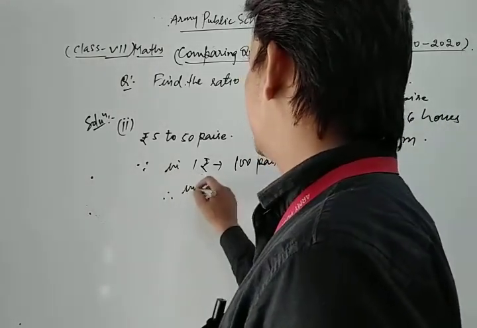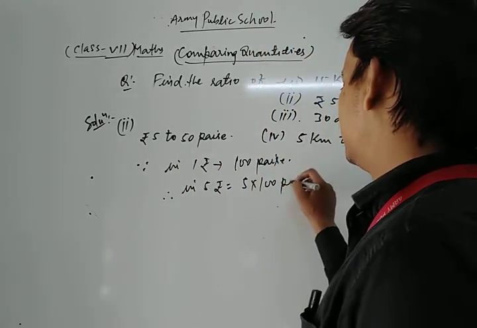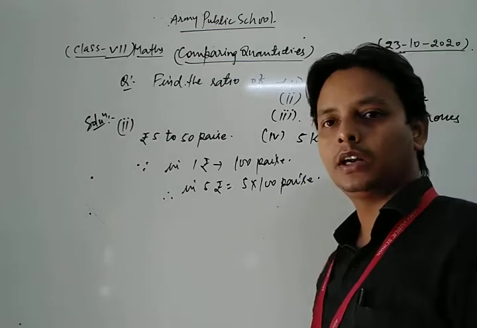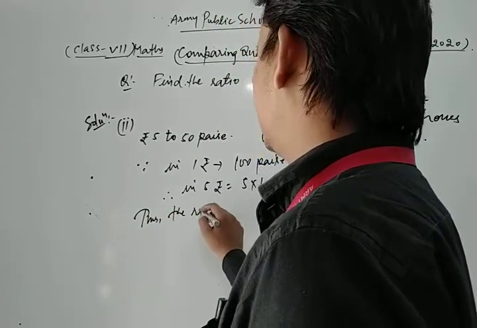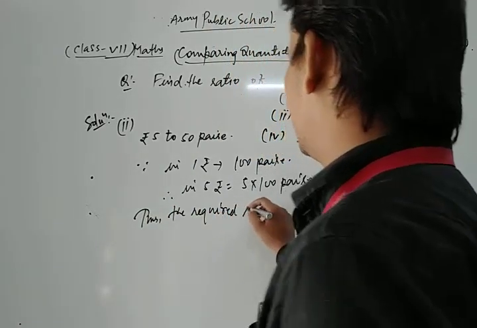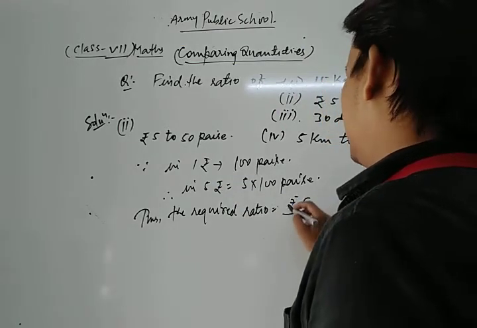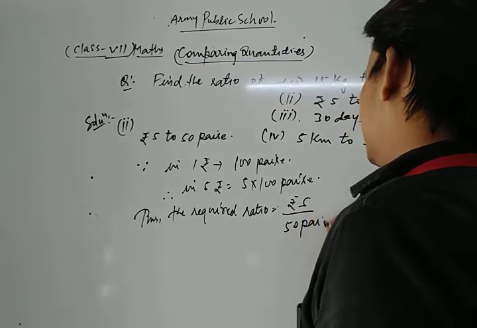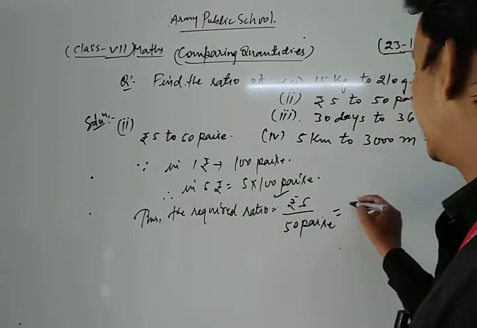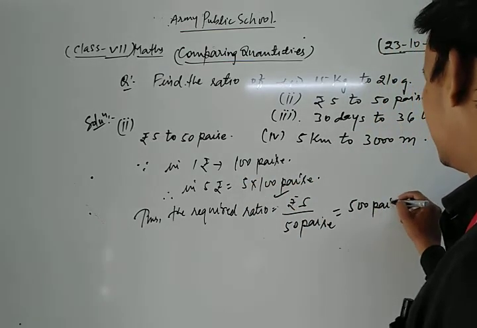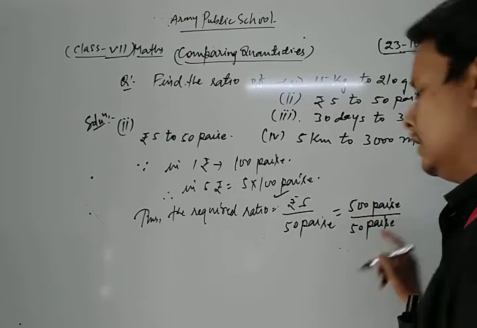Same in 5 rupees, dear friend, this is 5 into 100 paise. Thus the required ratio is Rupees 5 upon 50 paise. Now we put the 5 rupees as 500 paise. So 500 paise upon 50 paise, and 50 paise right as it is.